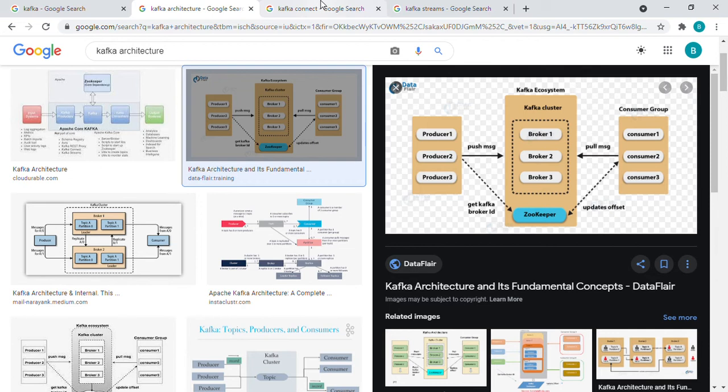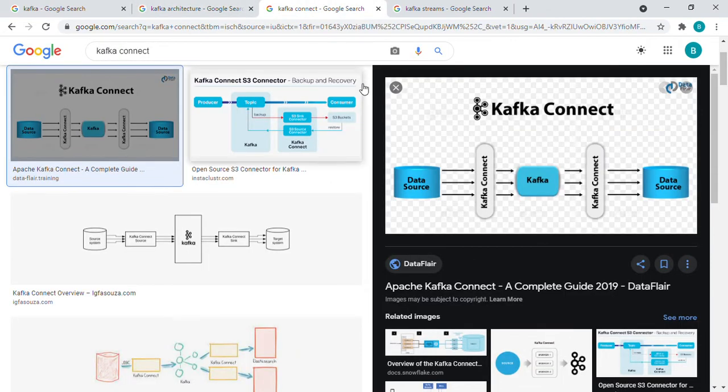Kafka Connect is a kind of software which helps to send or receive the data from third-party applications like databases, Google Cloud, AWS Cloud, and Microsoft Azure, etc. And this is the diagram of Kafka Connect. Suppose this is a data source from where we receive the data, a third-party application. Kafka Connect helps you to receive the data from the third-party source and send it to Kafka.